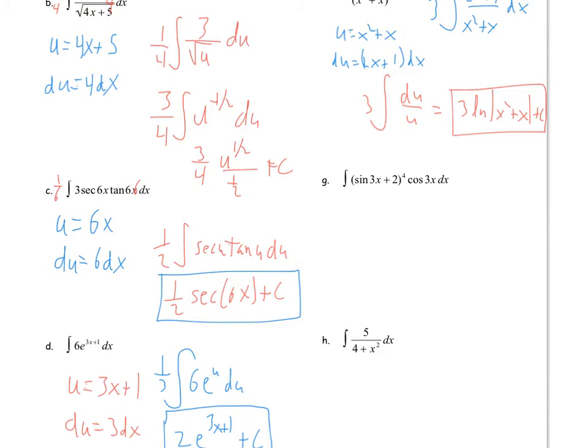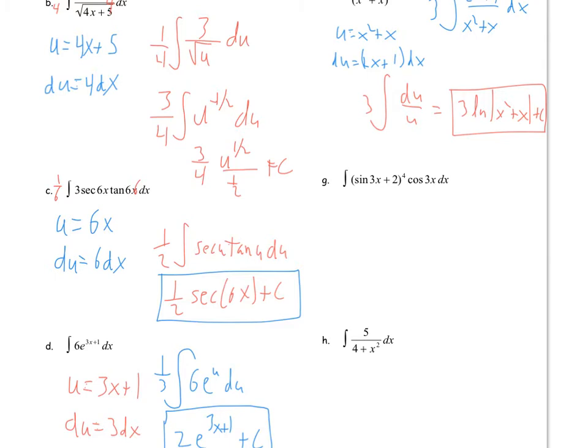On G, now here, this is actually like sine of 3x and then plus 2. So our angle is only 3x. If it wasn't, it would be impossible because our cosine of 3x here doesn't have the same angle as if it was sine of 3x plus 2 as part of the angle. So you wouldn't be able to do anything.